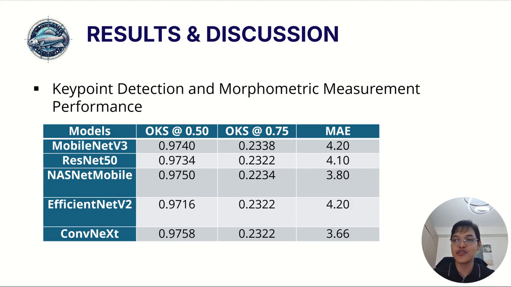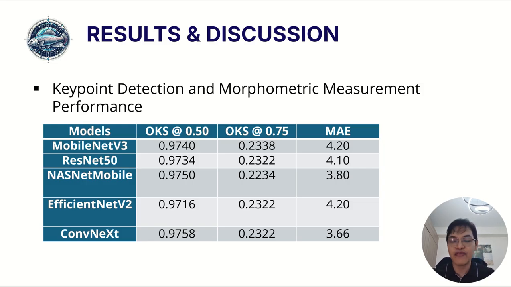After analyzing the training and validation performance, I further evaluated the models using quantitative metrics for key point detection and morphometric measurement. This table shows the comparison of the five deep learning architectures using the OKS at 0.5 and 0.75 thresholds, together with the mean absolute error, which represents the accuracy of the computed morphometric distances.